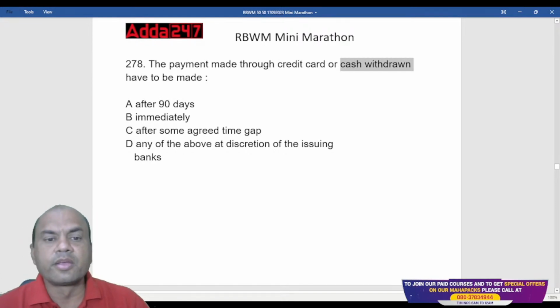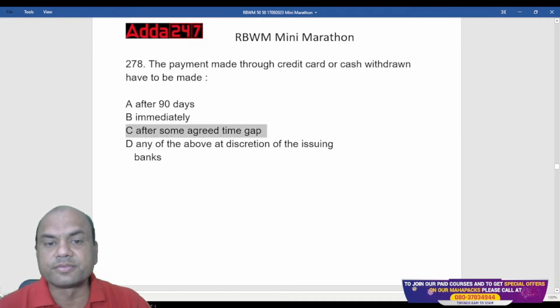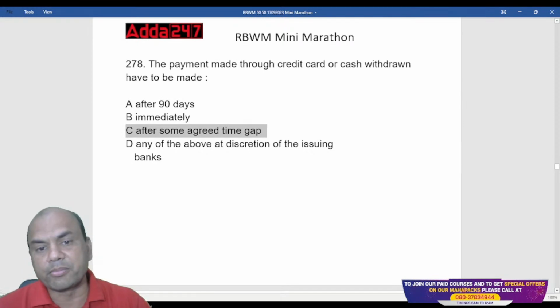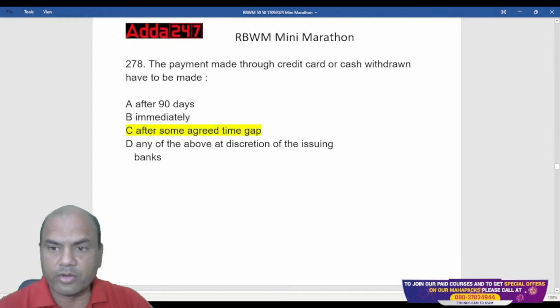So what is the right answer over here? In exam, if this question comes, then what is the right answer? The answer is this: after the agreed time gap. Okay, that is the right answer. After the agreed time gap. Okay, got it?